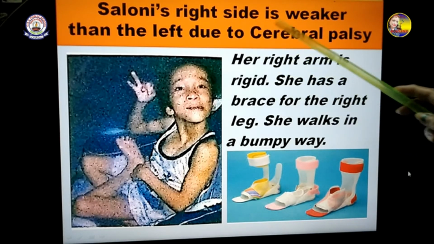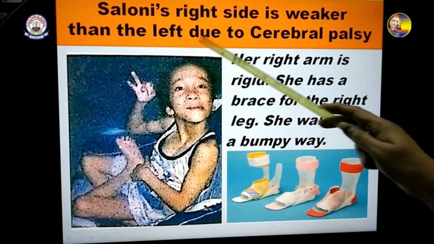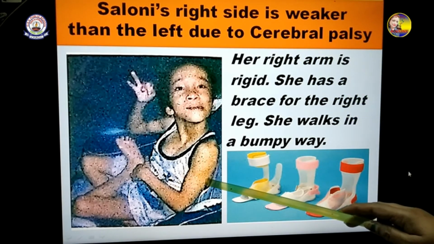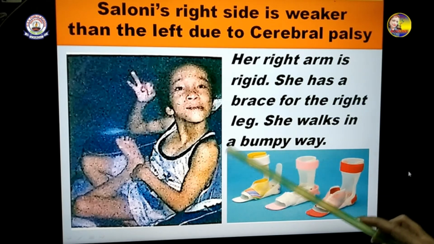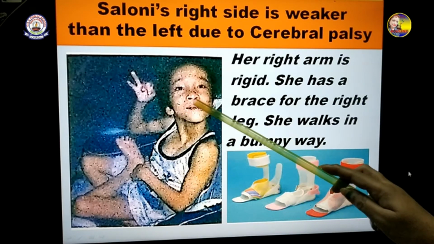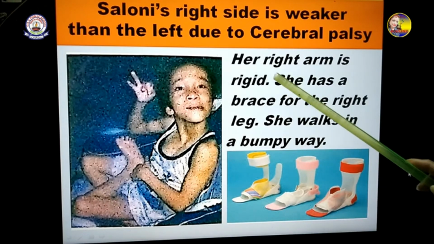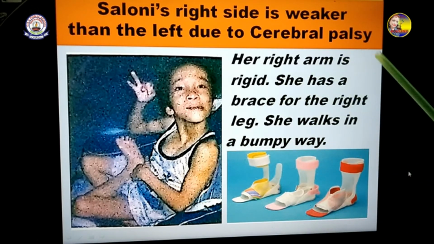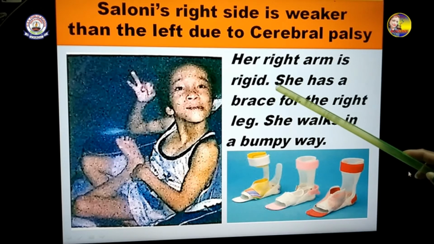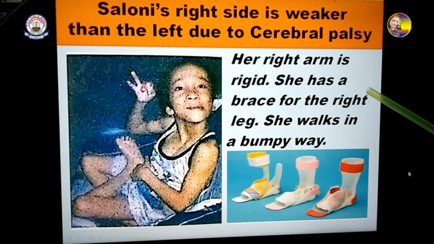Saloni's right side is weaker than the left due to cerebral palsy. She is being affected by cerebral palsy, and the right part of her body is fully affected. She cannot move. Her right arm is rigid, fixed. It does not move up, down, nothing. She has a brace for the right leg. She walks in a bumpy way.